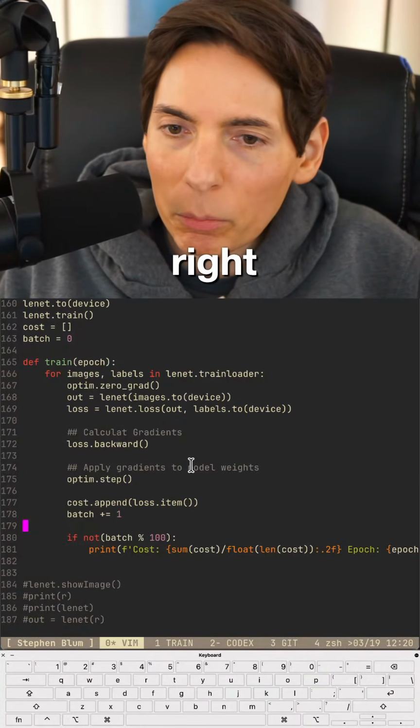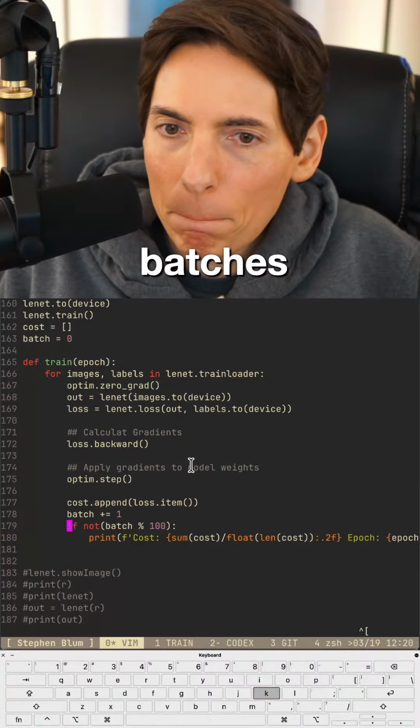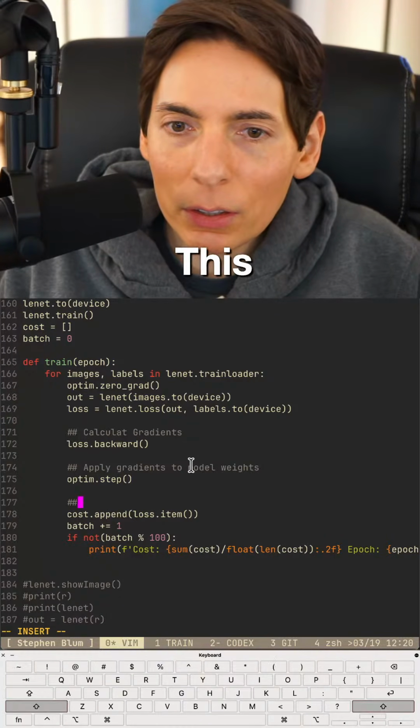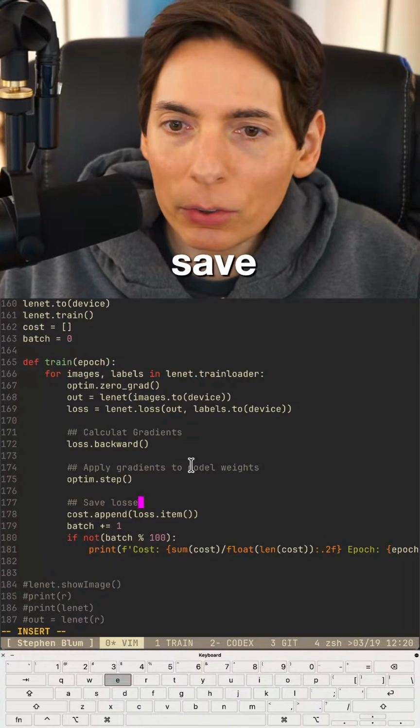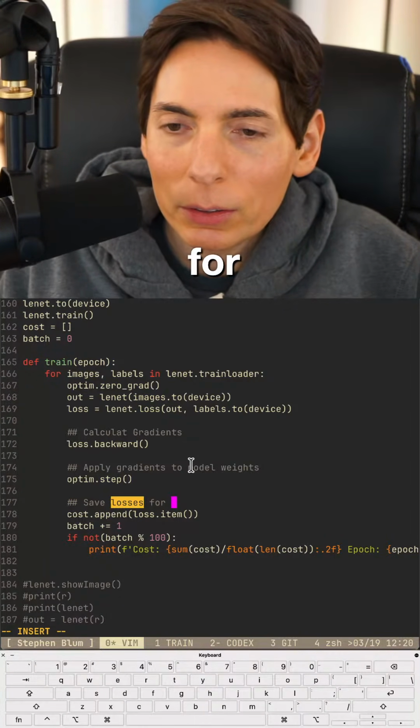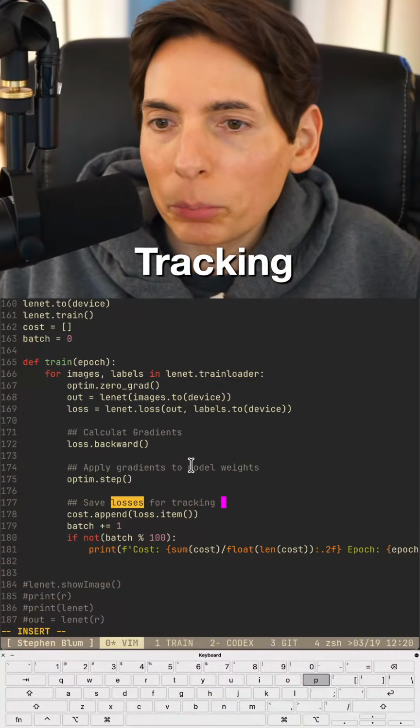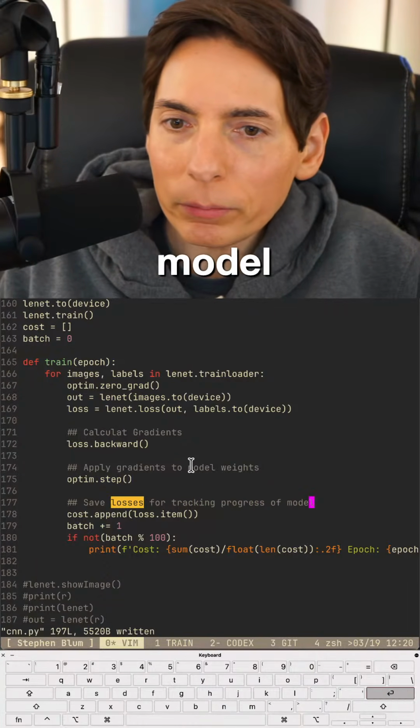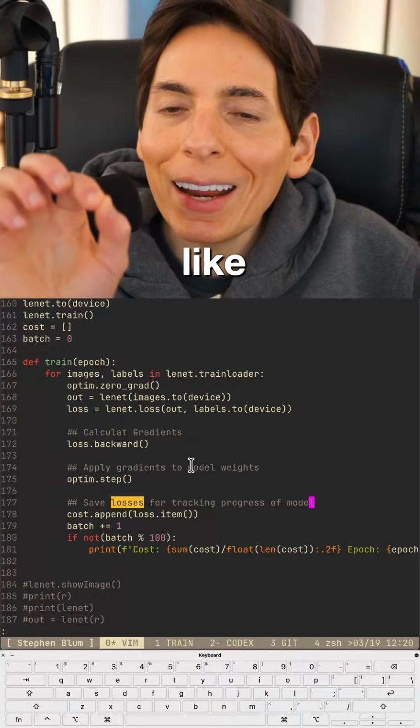All right, another number of batches. Okay. This is save losses for tracking progress of model. I'd also like to add a percentage.